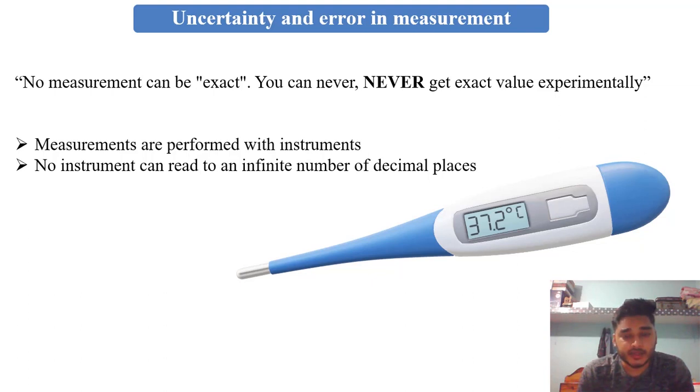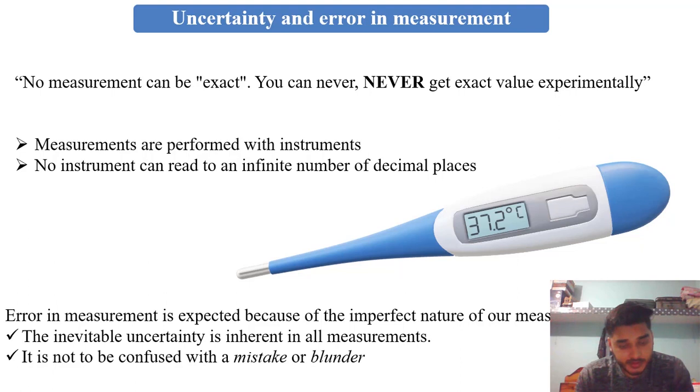Suppose we measure the temperature of something with the help of a thermometer and it gives us the value 37.2 degrees Celsius. It is not certain that the temperature of that thing is exactly 37.2 degrees Celsius. It might be 37.4 degrees Celsius, 37.25 degrees Celsius, 37.254 degrees Celsius. The decimal places are not fixed, hence we can say that we can never get the exact value experimentally. This is our uncertainty.